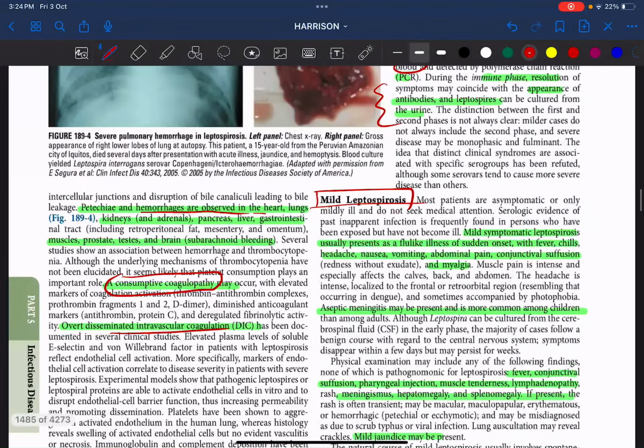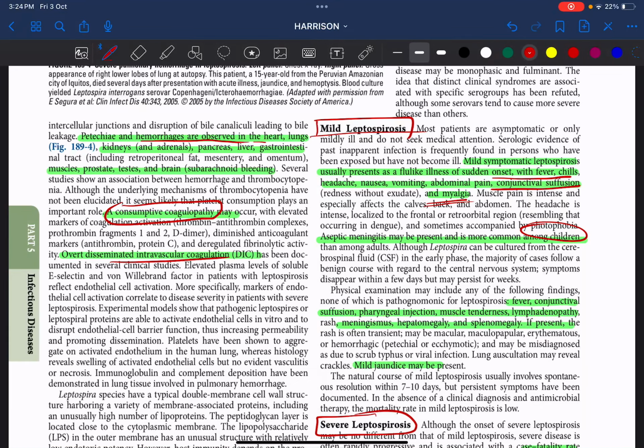In mild leptospirosis, there will be non-specific symptoms of fever, chills, headache, nausea, vomiting, abdominal pain, conjunctival suffusion, and myalgia. This is actually one of the previous AIIMS questions. It is not conjunctivitis which is seen in leptospirosis. It is actually conjunctival suffusion. And remember, in children, aseptic meningitis is also one of the documented presentations. On physical examination: fever, conjunctival suffusion, pharyngeal injection, muscle tenderness, lymphadenopathy, meningismus, hepatomegaly, splenomegaly, anything can happen. And of course, mild jaundice will be present. Jaundice is not that appreciable unless it is a severe leptospirosis.